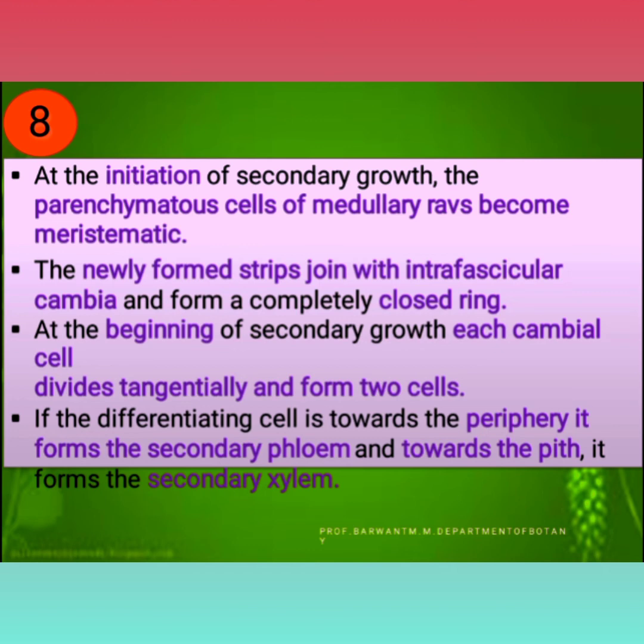Let's see how secondary growth takes place in the Helianthus annuus stem. There are two types of growth: the first is growth in the cortex, or the outside of a vascular bundle, and the second is the inside of a vascular bundle. Outside the vascular bundle, there are a number of parenchyma cells between the two vascular bundles, and the two vascular bundles are connected to each other by the medullary rays, known as the interfascicular cambia.